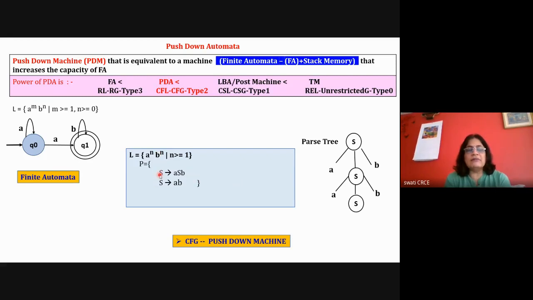Left hand side is a single variable, right hand side is the combination of variables and small case letters. So a raised to n, b raised to n: if you remember this example, you will be able to solve any problem of designing of context-free language. That is, S is represented in the form of S. Okay, so this we have done previously.